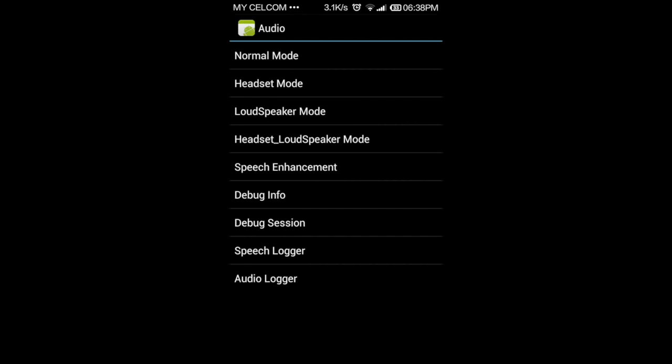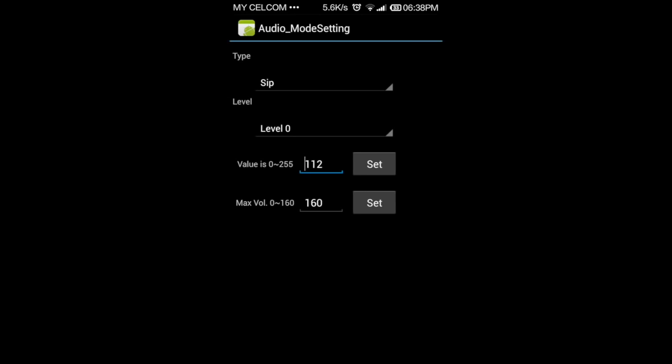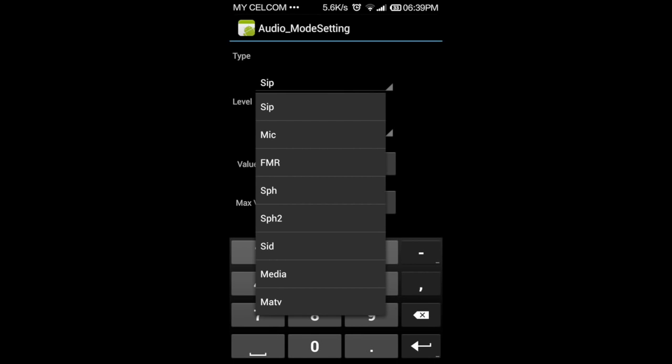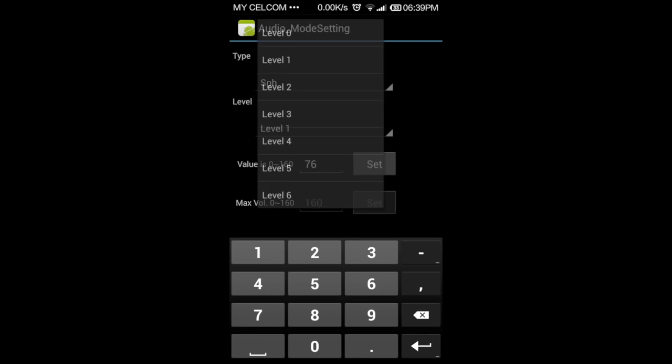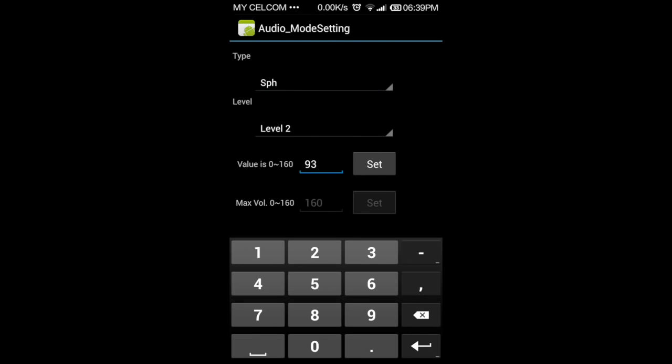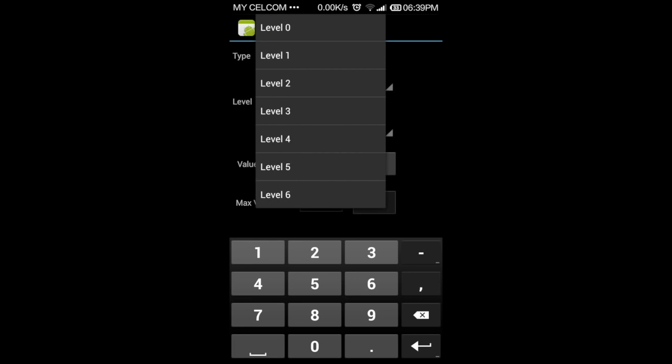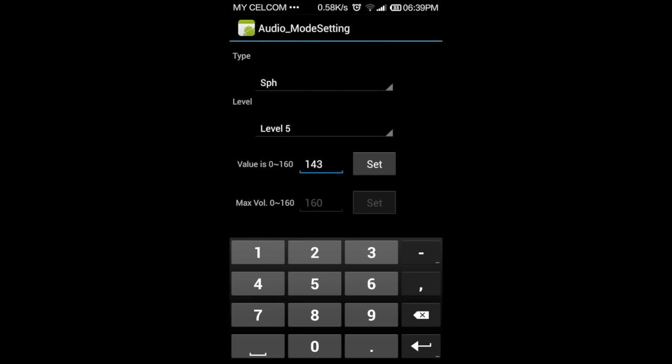Go to the headset mode, change from SIP to SPH and put the value for level 0 as 60, set. Level 1, 76 and set. Level 2, 93 and set. Level 3, 110 and set. Level 4, 126 and set. Level 5, 143 and set. Level 6, 160 and set.